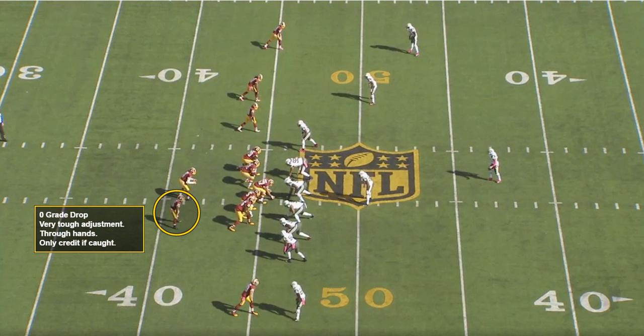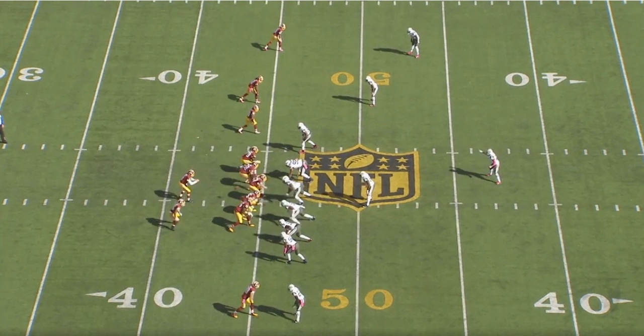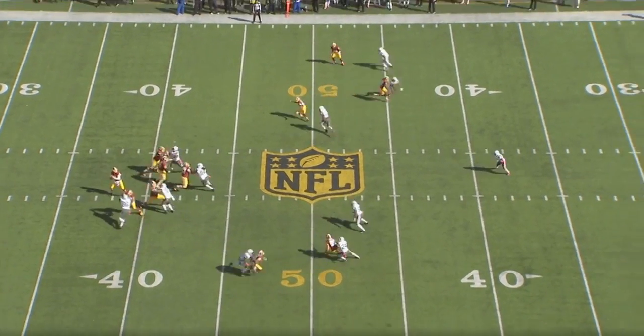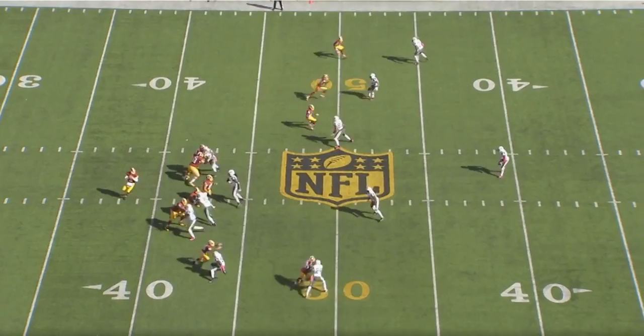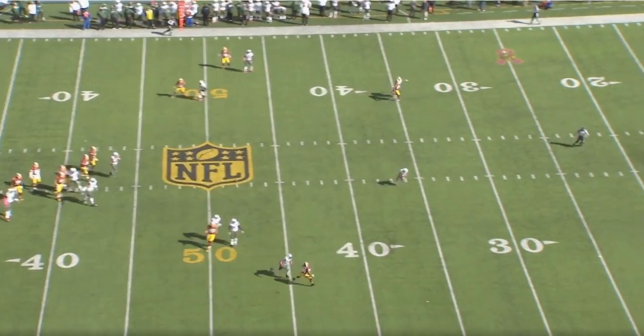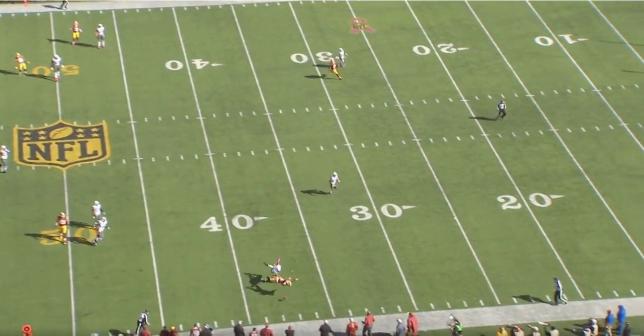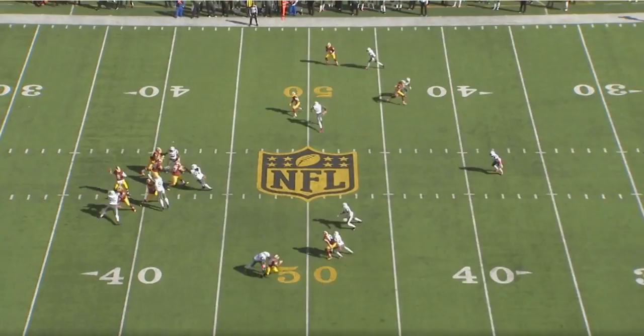Final example here is a 0 grade drop, so showing the full spectrum, that just because a receiver has dropped a pass, he does not necessarily have to take a downgrade for the play. So this is a very tough adjustment for the running back, working out of the backfield, the throw slightly behind him, forcing him to adjust and turn back over his head, over the wrong shoulder.